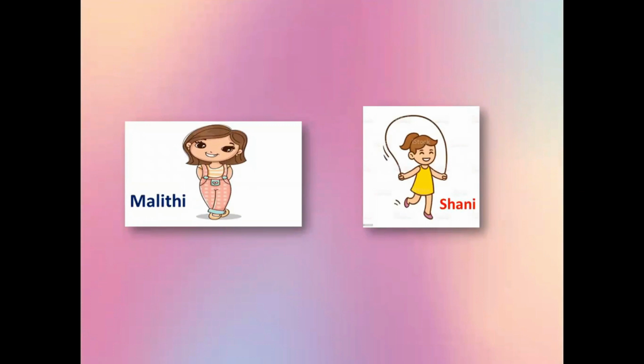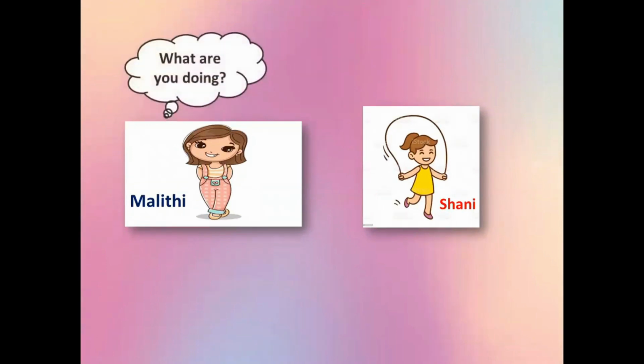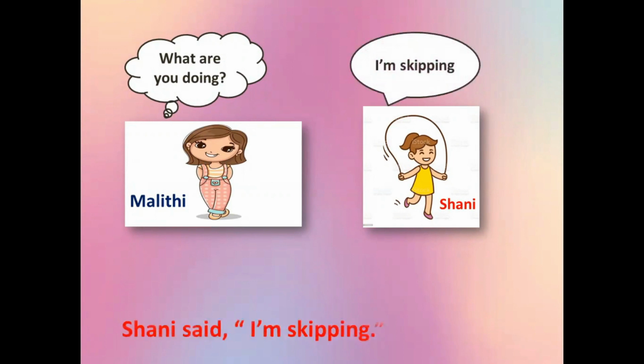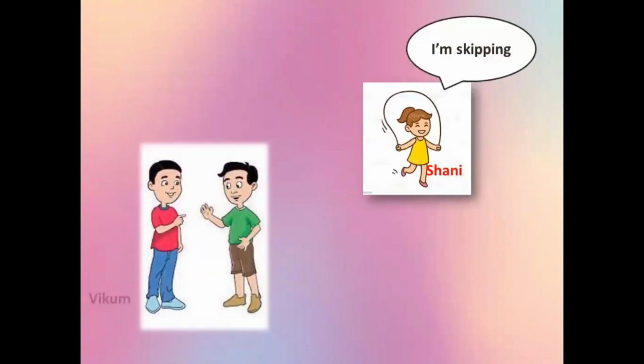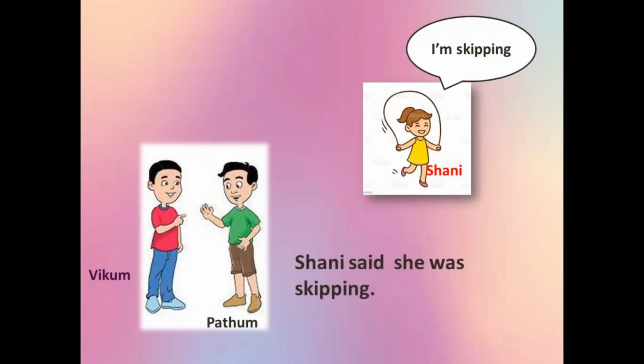Here's Maliti and Shani. Maliti asked, "What are you doing?" So Shani said, "I'm skipping." This is how we write it. Now how did Vikum say this to Pathu? Shani said she was skipping.